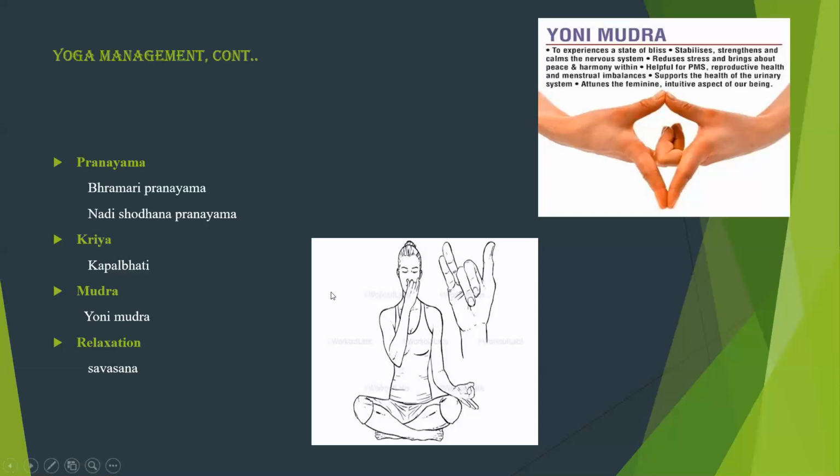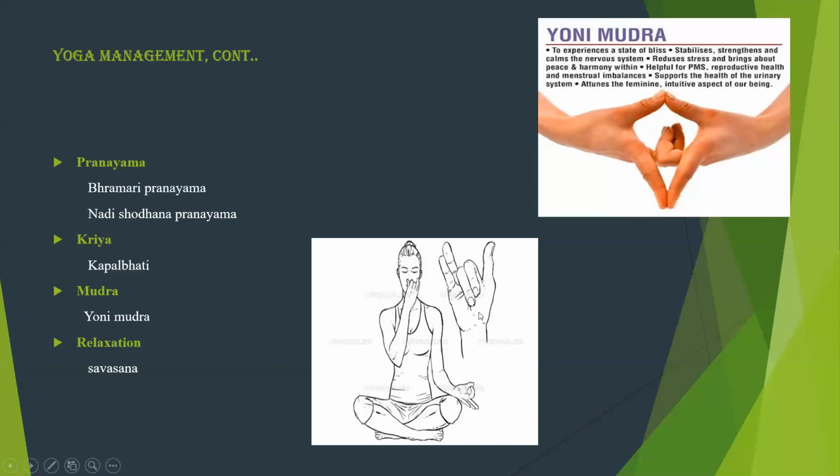You can see here a picture of a girl doing Nadi Shodhana pranayama, and you can see the hand in Dhyan mudra, with extension of the thumb, little and ring finger, and flexion of the index and middle finger. If you are going to practice with your right hand, your thumb should be placed on the right nostril and the little and ring finger should be placed on the left nostril. The procedure is very simple. Inhale through the right nostril and exhale through the left nostril. Again, inhale through the left and exhale through the right. This is one cycle of pranayama.